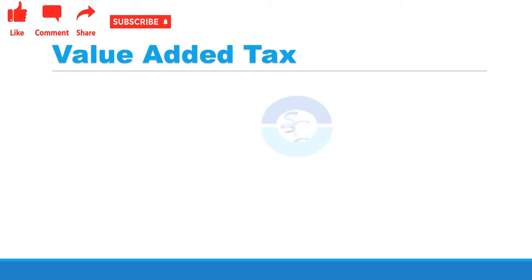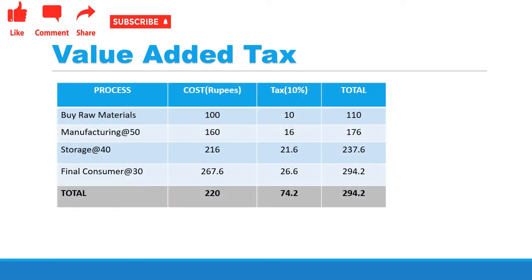Let me explain the cascading effect of VAT with an example. So these are the stages of production that a product goes through. You can imagine any product as you wish. Here the raw materials are bought at the cost of 100 rupees and a 10% tax is charged on the cost.